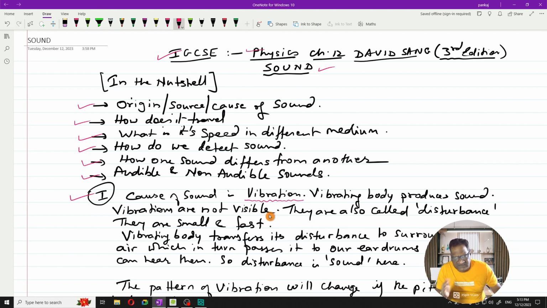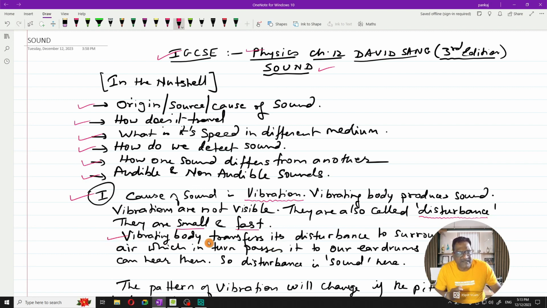You cannot see any vibration because they are very small and very fast. They are not visible. Therefore they are also called disturbances. So remember, this vibration in general is also known as a disturbance in physics. Whether you call it a vibration or a disturbance, both have almost the same meaning. These vibrations or disturbances are always small and very fast, and therefore they are not visible, right? But there are other ways of detecting the vibration that we are going to study.